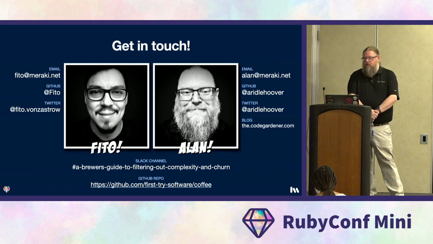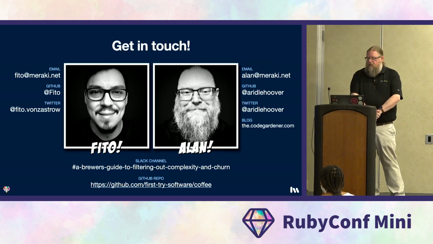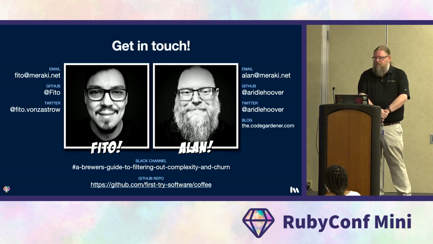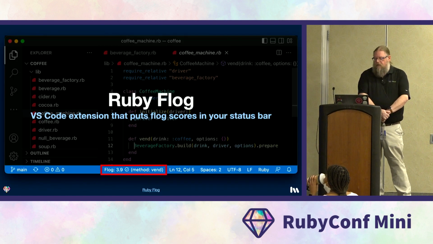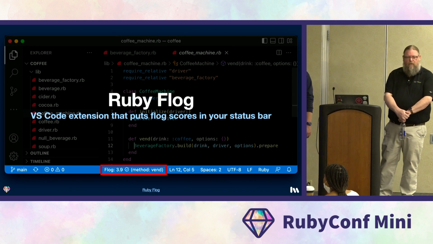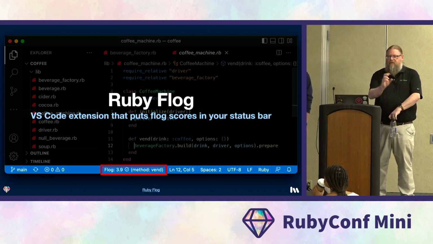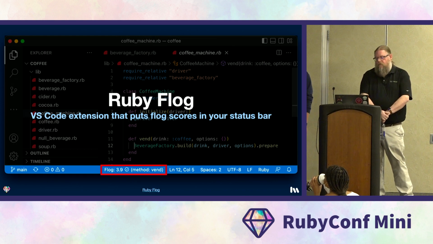Also, if you want to walk your way through the little coffee machine application, you can find it on GitHub at the address at the bottom of the screen. Plus, you can check out other personal projects we have there as well. One of which is a VS Code extension that shows you your flog score for the currently selected text, the method where the cursor is located, or for the entire file, the average method complexity for the file.